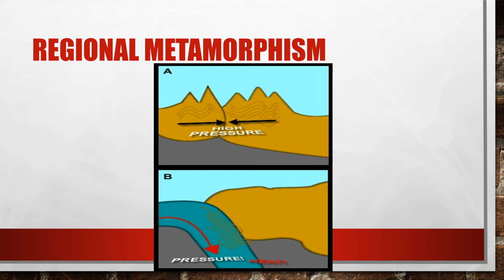Regional metamorphism occurs over a much larger area. The metamorphism produces rocks such as gneiss and schist. Regional metamorphism is caused by large geological processes such as mountain building.